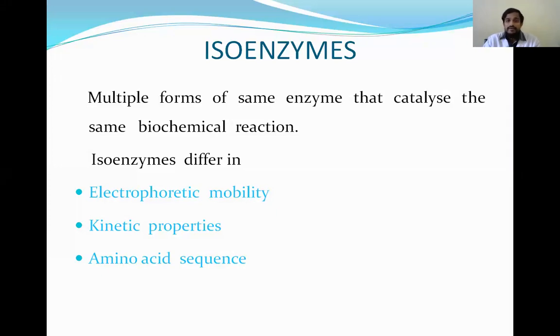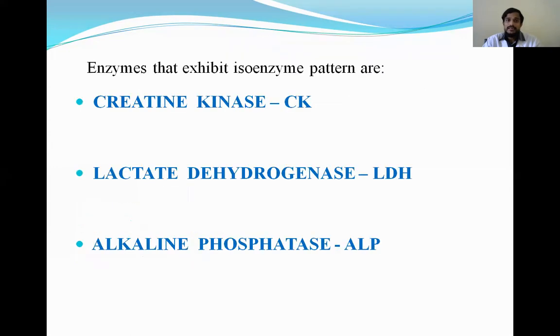Otherwise, they have mostly the same properties, and they are the same enzymes. They differ in electrophoretic mobility, kinetic properties, and amino acid sequence to some extent. So this is about isoenzymes, which you had already seen in the previous sessions.